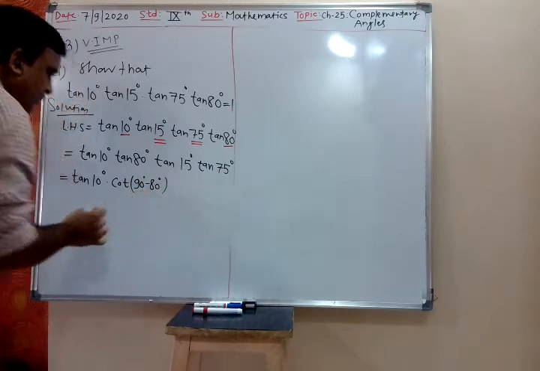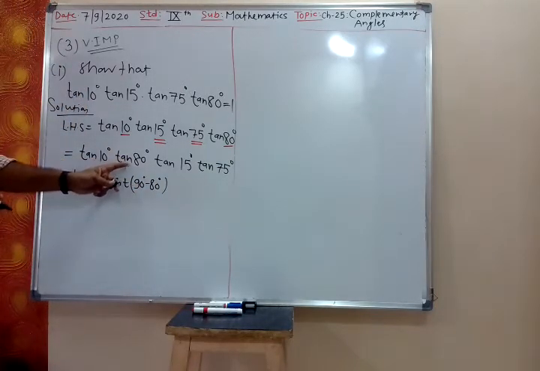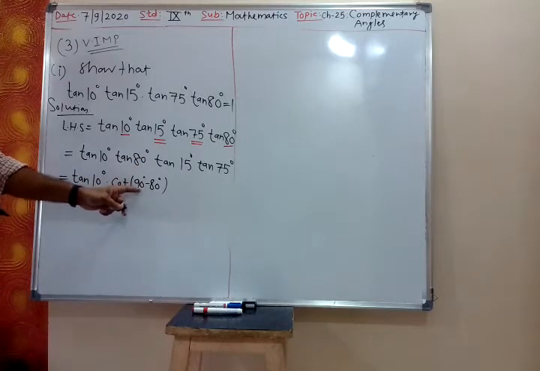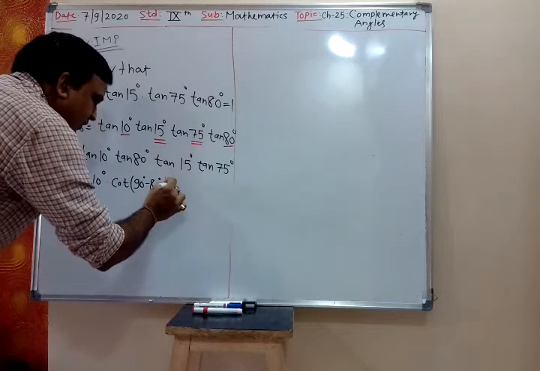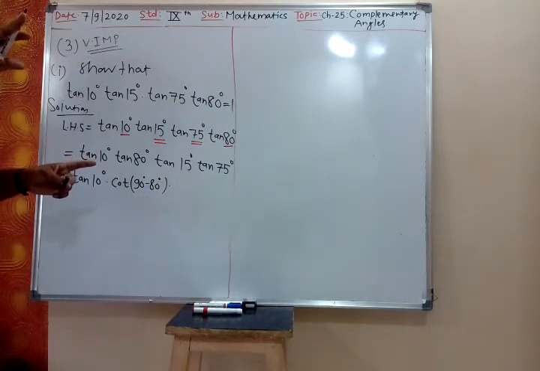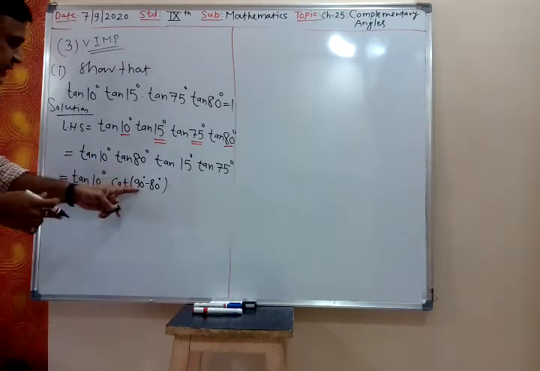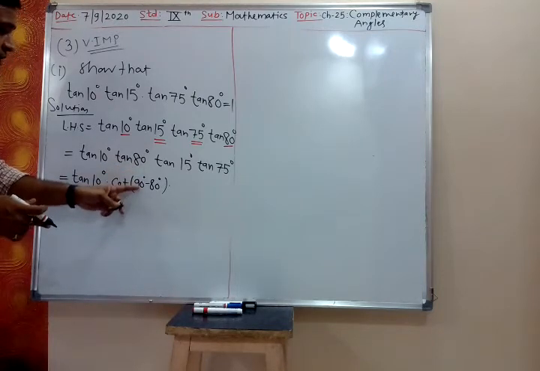Tan theta is the same as cot 90 minus theta. 90 minus that angle, that you remember.